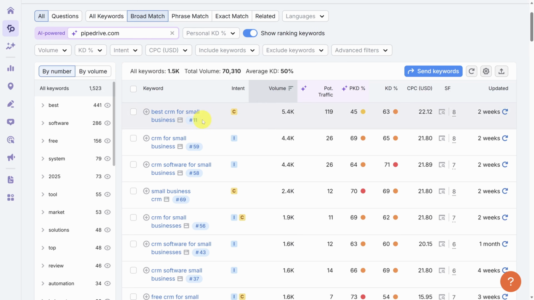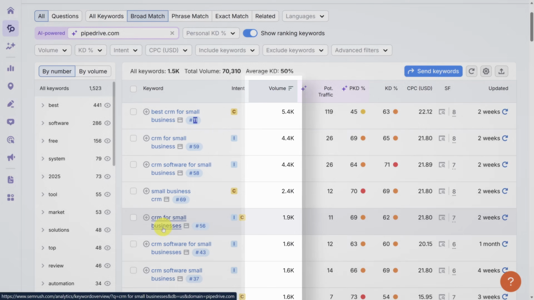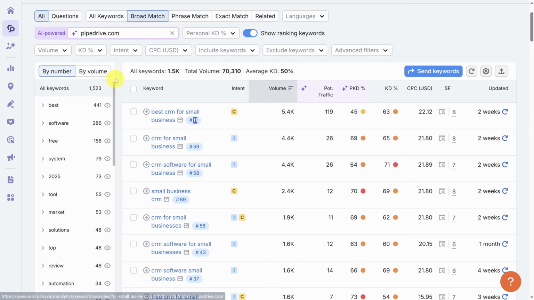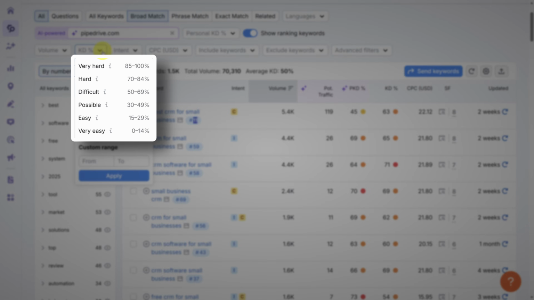For example, notice that your current position in the search result page now shows up next to every keyword where you rank. Next, search volume per month is important to keep an eye on. Make sure you're not selecting keywords that basically nobody searches for. Next is keyword difficulty and personalized keyword difficulty. These are rankings from 0 to 100, which denote how difficult it will be to rank for that keyword. You can see the basic ranges here. The lower the value, the easier it is to rank.